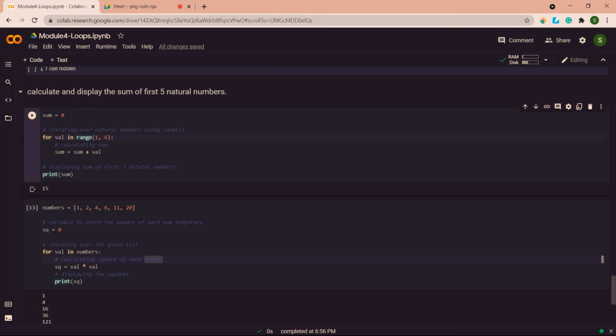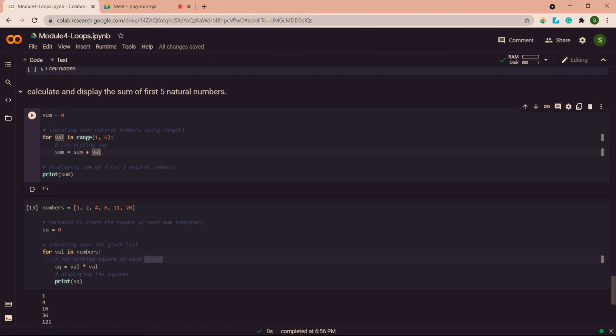So for value in range of 1 to 6, I want to add these values: 1 plus 2 plus 3 plus 4 plus 5. That whole sum should be the output. So to store the value of this sum, I have taken a variable sum with the initial value 0 in it.